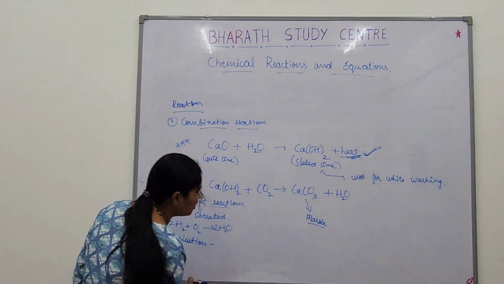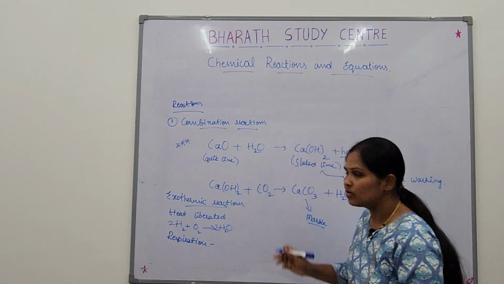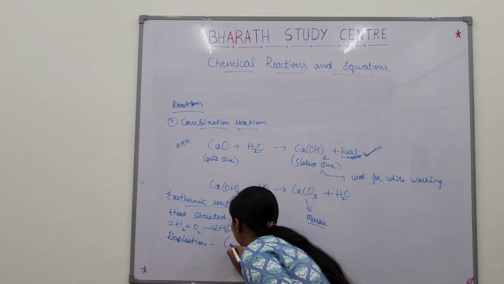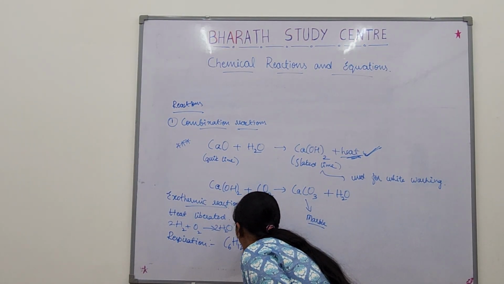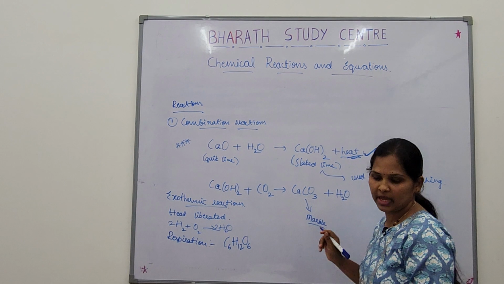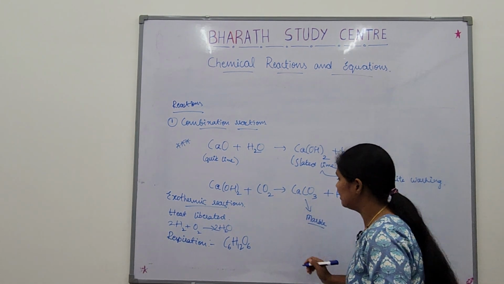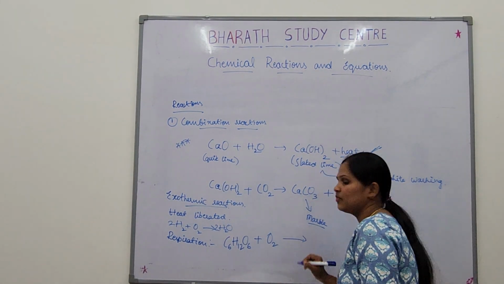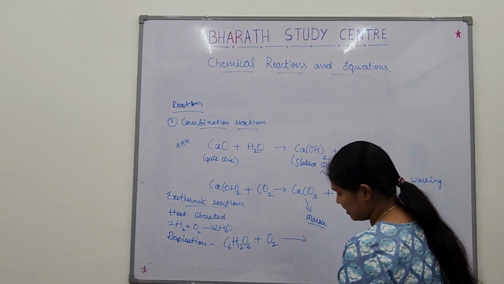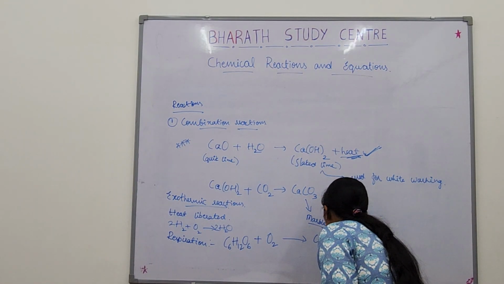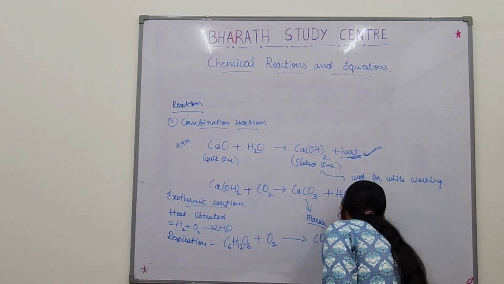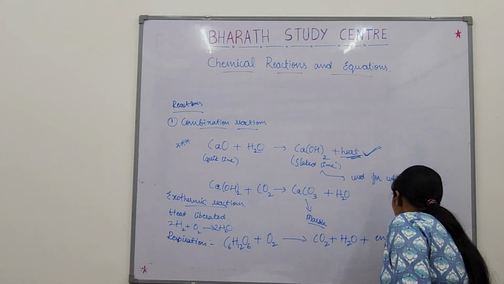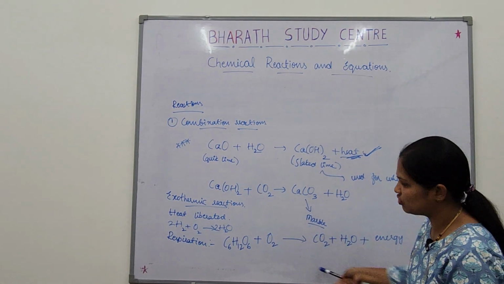What is the reaction here? Tell me, what is the formula of glucose? C6H12O6. Glucose gets respired with O2. What does it give? Carbon dioxide and water. Along with that, it will give some energy. This is an example of exothermic reaction.